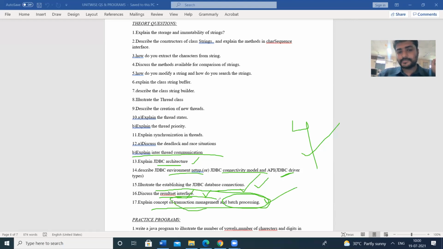Next, transaction management. Transaction management means commit and rollback. We have the commit method and the rollback method. That is transaction management and then batch processing. So this is all about the database. The important things here are JDBC architecture and driver types, then the 7 steps in connecting to the database, then the ResultSet interface, and then batch processing and transaction processing. These are the things in the fifth unit.